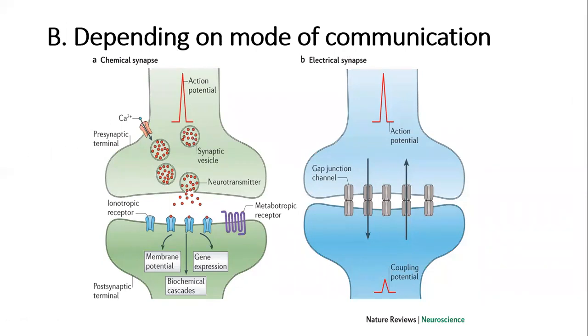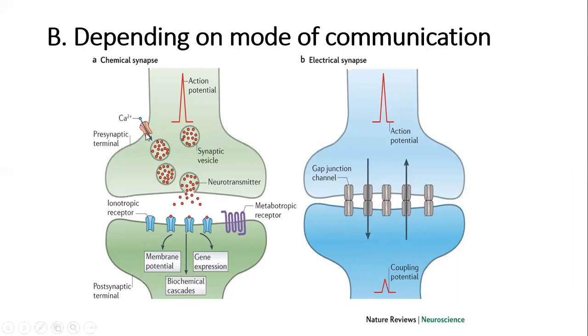The ultrastructure of a chemical synapse includes a presynaptic terminal, a postsynaptic terminal, and in between the 2 terminals, we have a cleft, a space labeled as synaptic cleft.